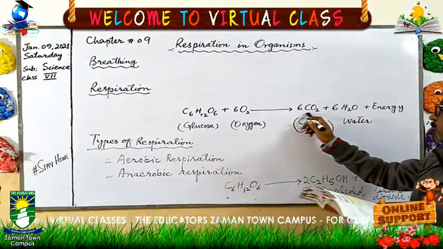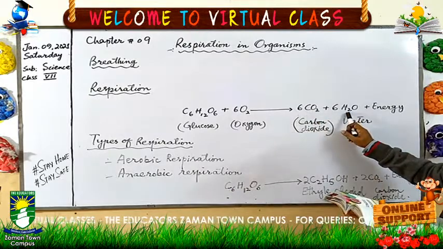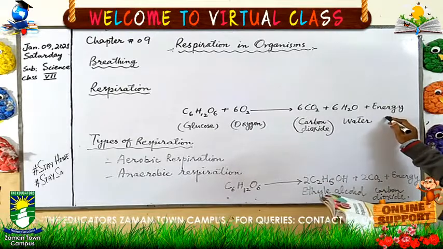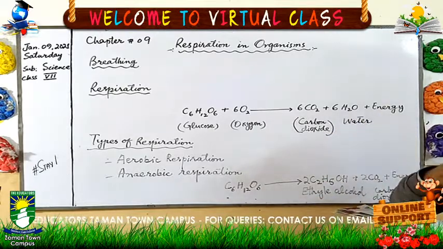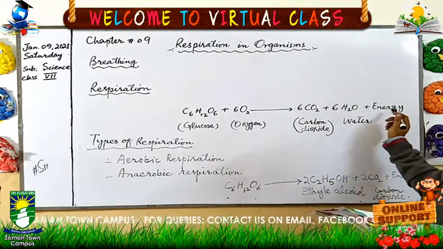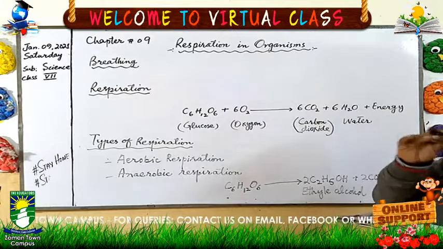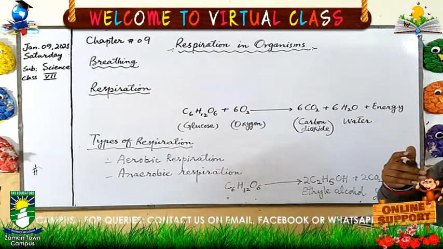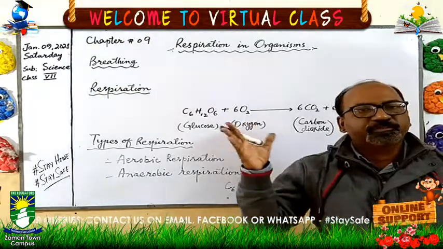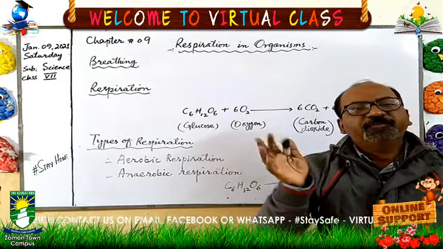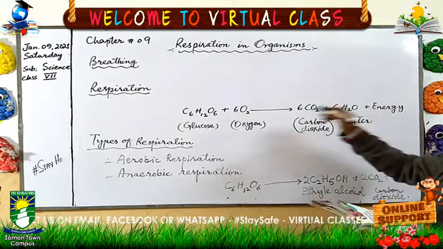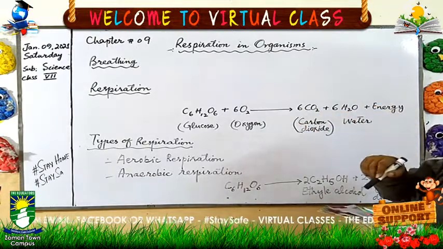And as a result of respiration, carbon dioxide and water and energy are produced. This energy is utilized by the cell as well, because different functions of the cell need energy, and it is also stored in different parts of our body. When we need energy, we use it for all the functions of the body, for all the physical working and for all the functions of different organs. This energy, which is produced as a result of respiration, is utilized.